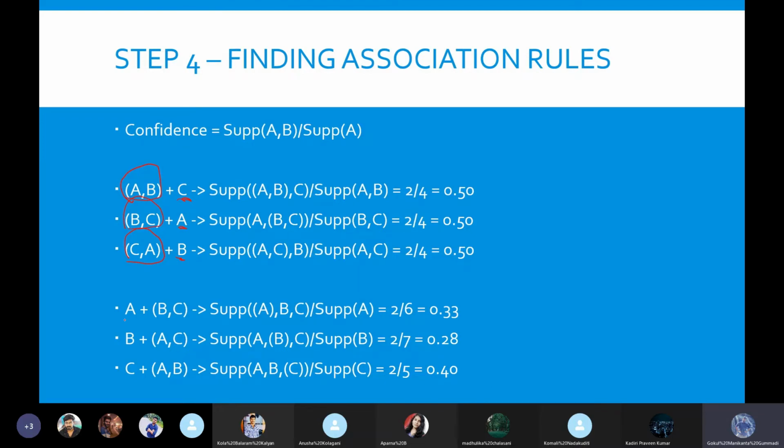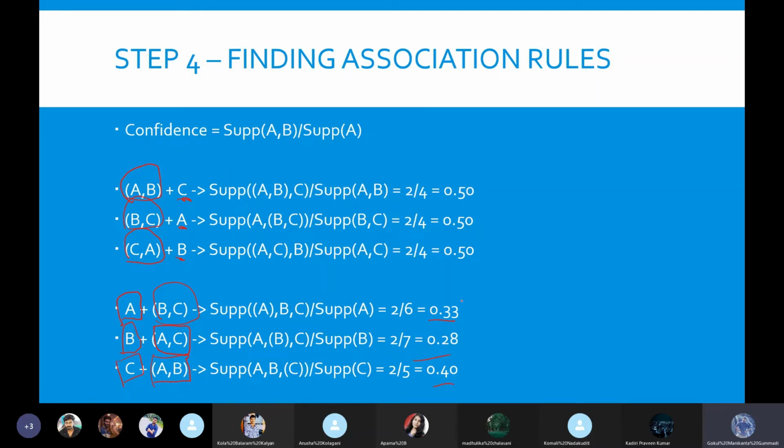So what will be the other rules? If a person comes to buy only A, the confidence of buying the other 2 is this. If the person comes to purchase only B, the chances of making the purchase of the other 2 is less. If the person comes to purchase only C, the confidence, or the chances of purchasing the other 2 items, is this.